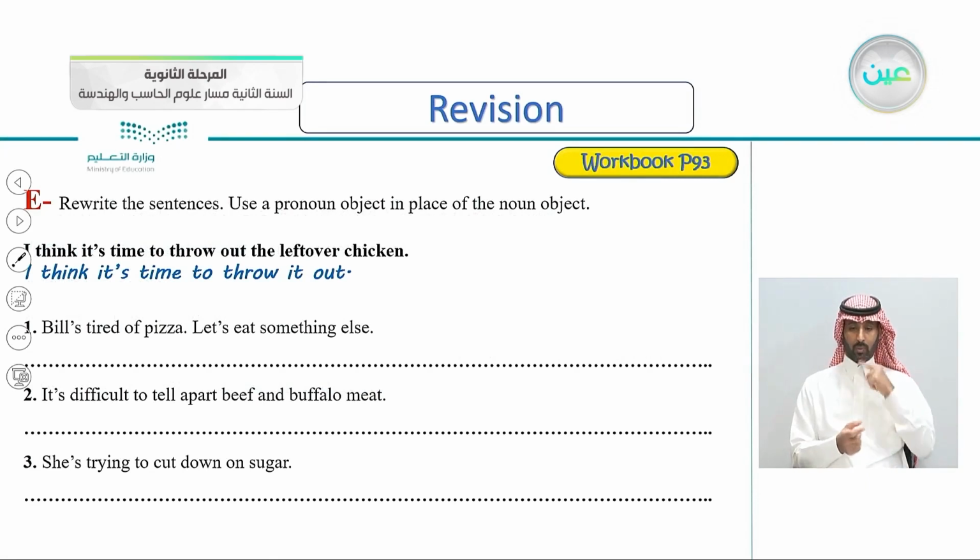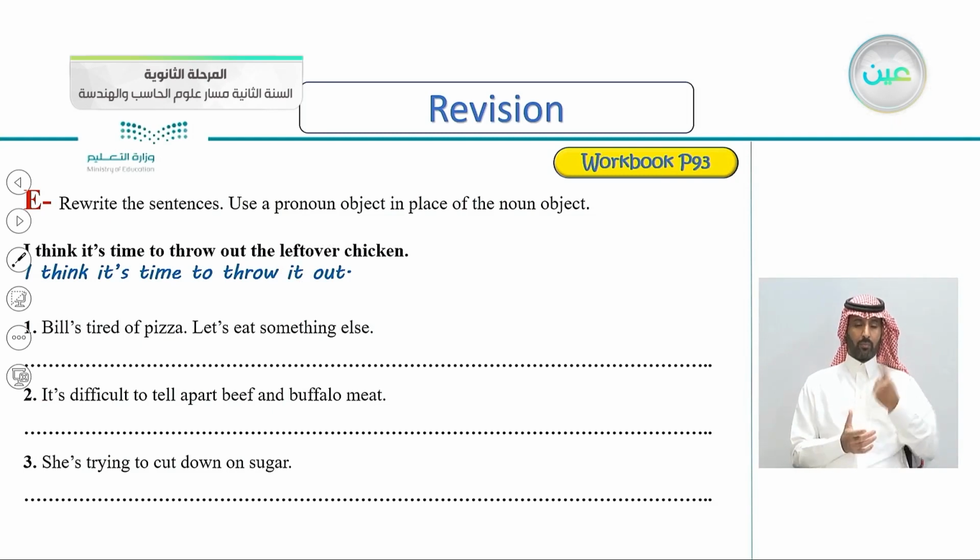Continuing on, going to page 93, exercise E. Rewrite the sentences. Use a pronoun object in place of the noun object. This is an easy one. I think it's time to throw out the leftover chicken. I think it's time to throw it out. So it here is referring to the leftover chicken. So it's just turning the noun object into a pronoun. This is an easy task.